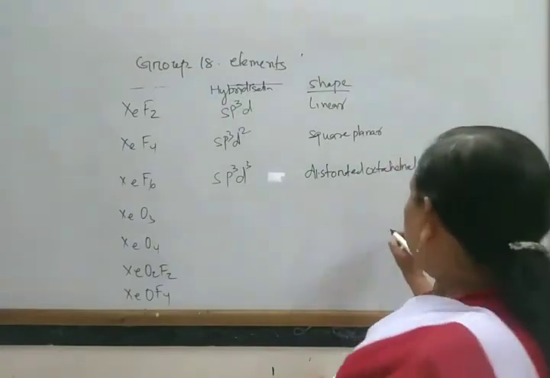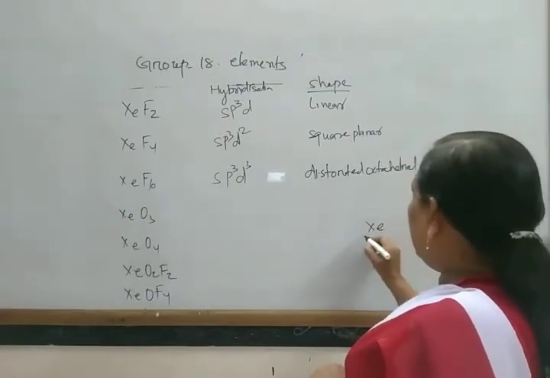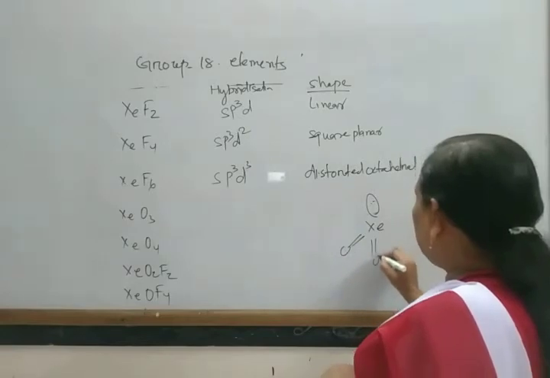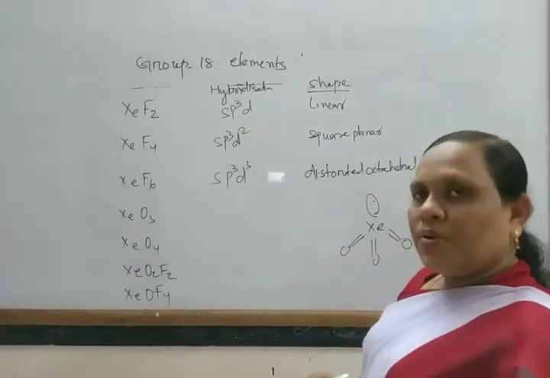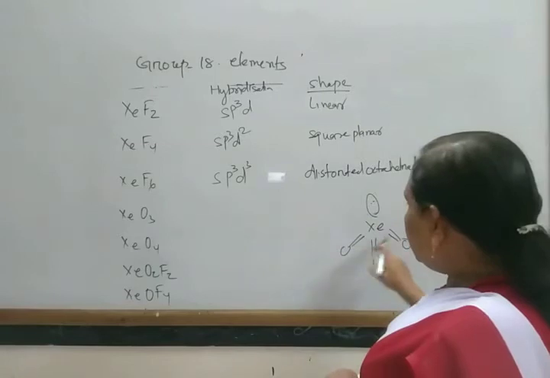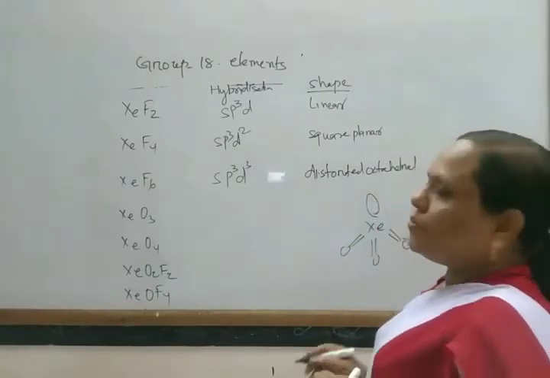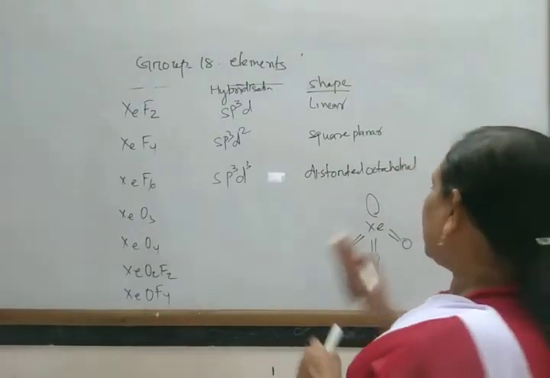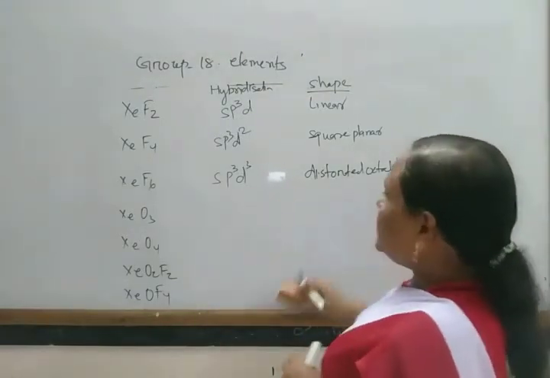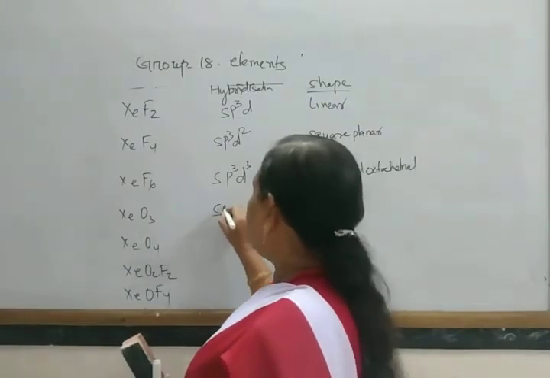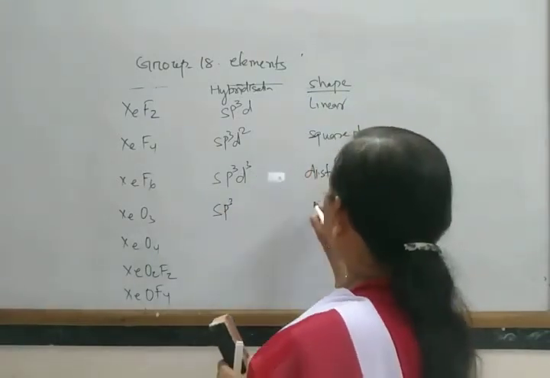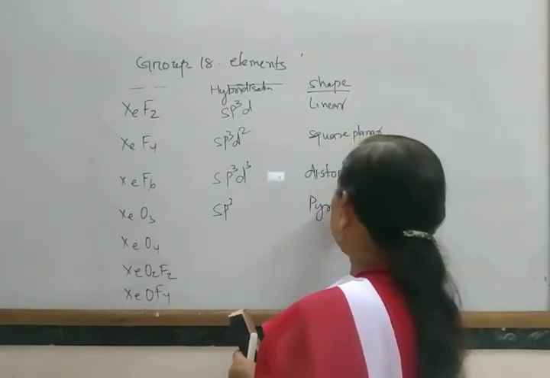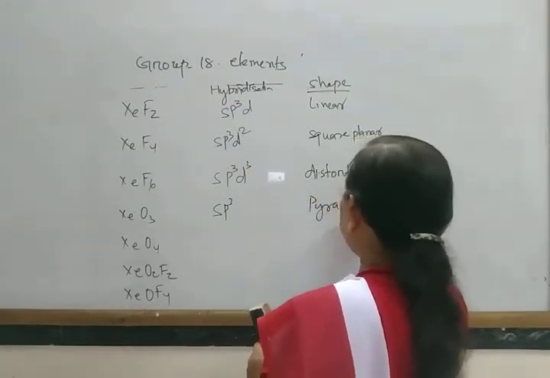So it has the structure Xe with a lone pair, and double bond O, double bond O, double bond O. So its hybridization is generally sp3, and its shape is trigonal pyramidal, or simply pyramidal.